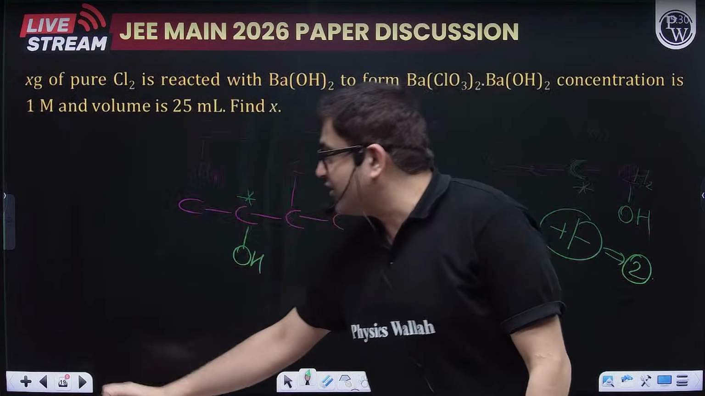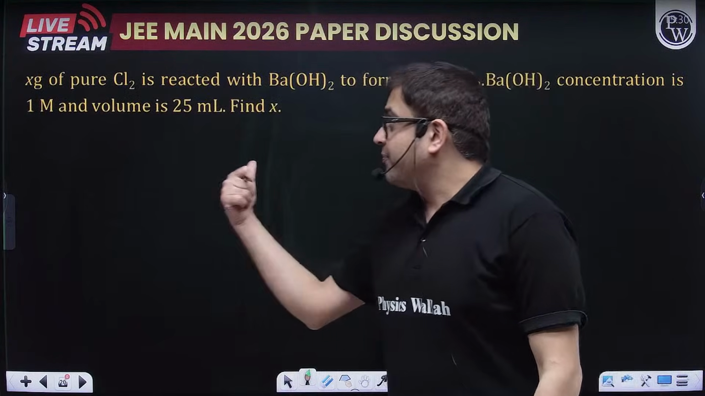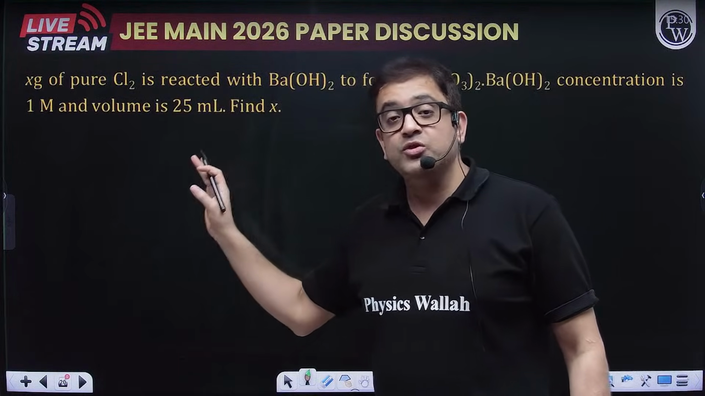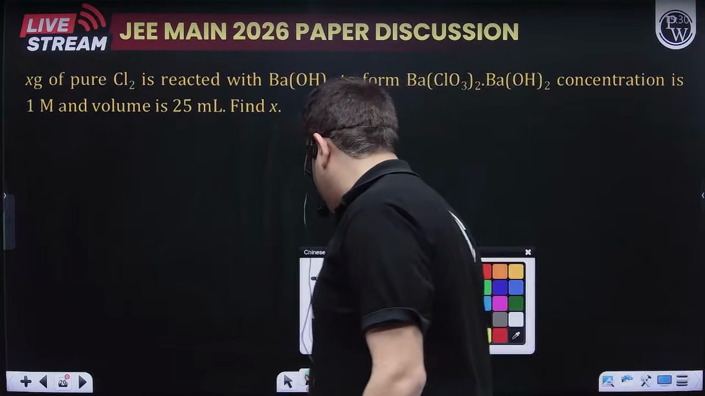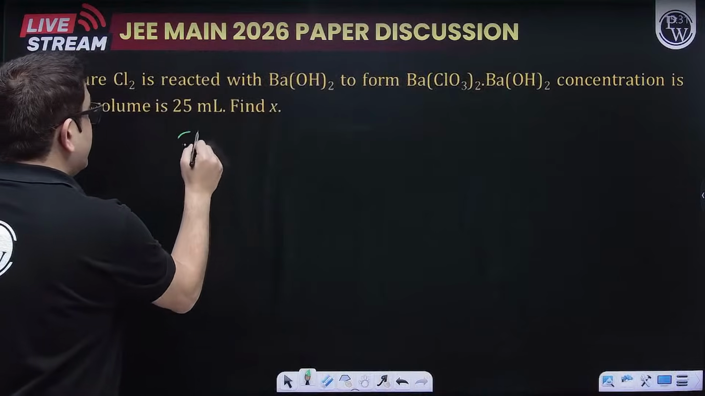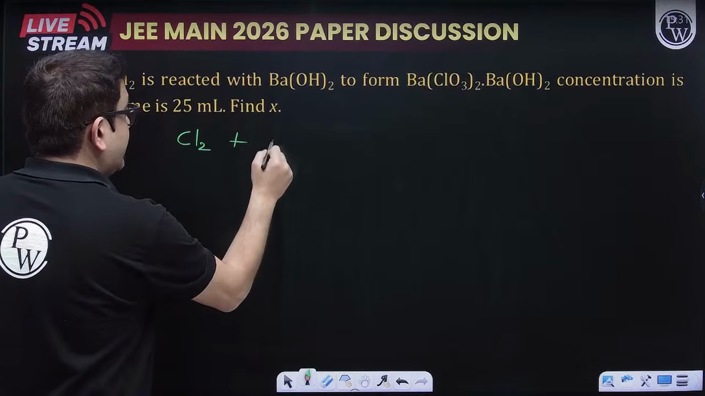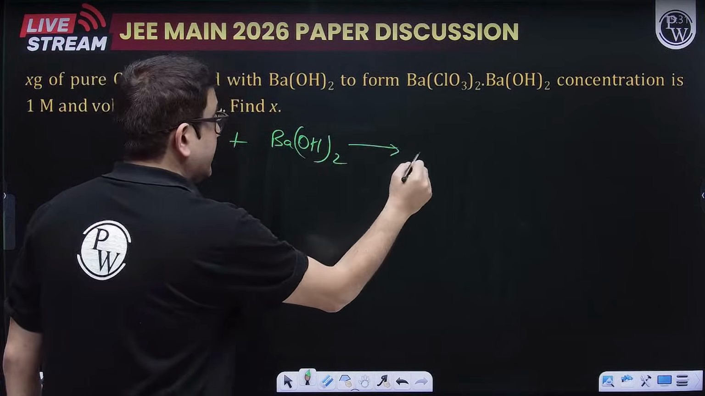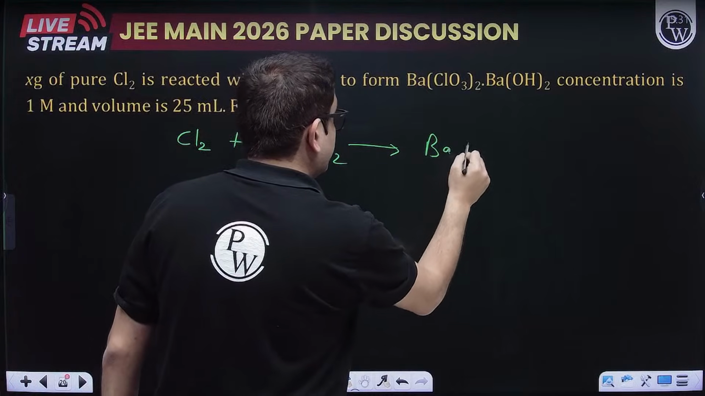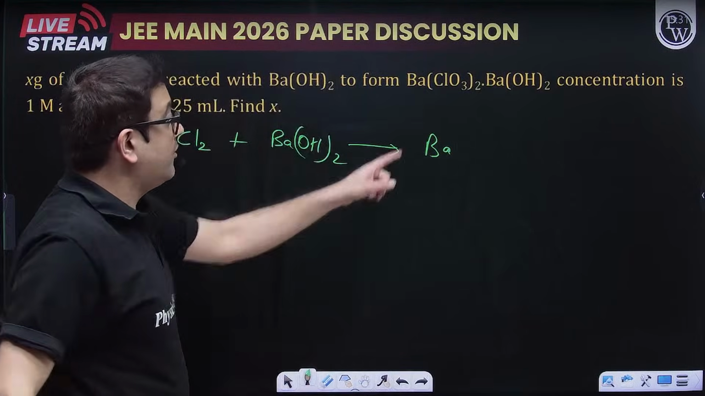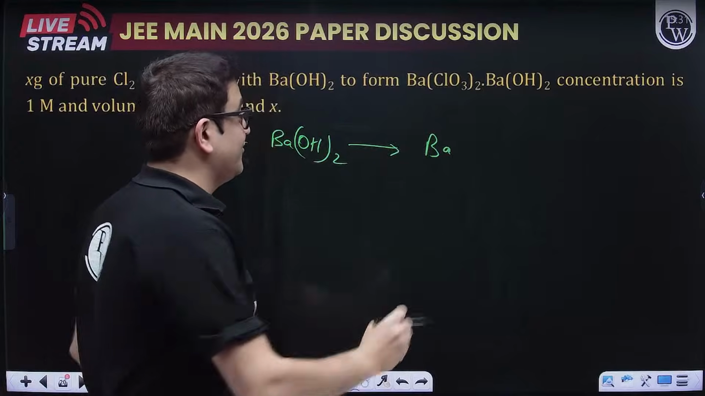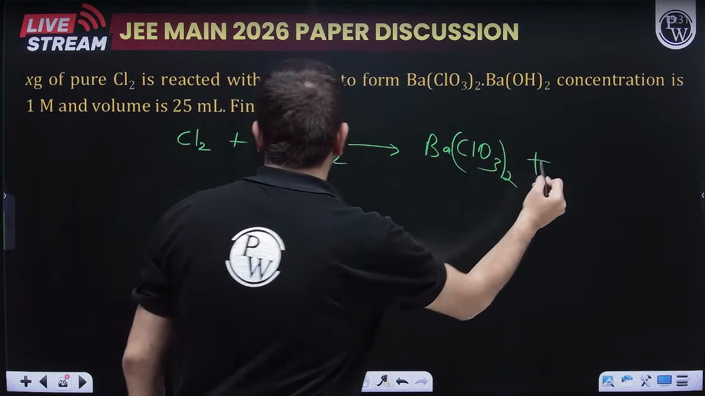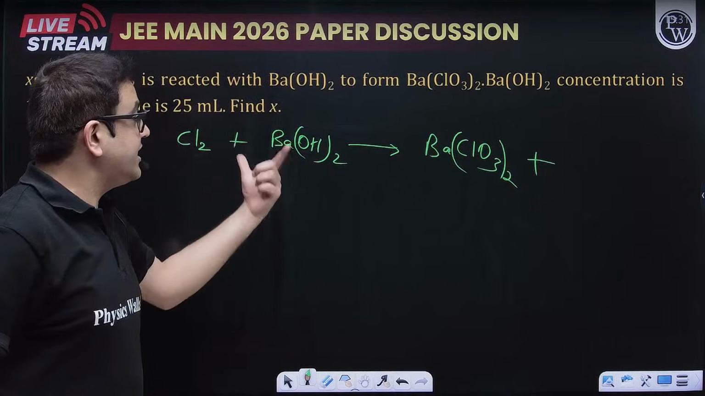Moving forward, this was also a good question. I was also attempting this question and I feel it was an integer type question. That's why I was doing it also. So let us do it together. It is saying Cl2 is reacted with barium hydroxide. What will it form? It is not forming just BaCl, it is forming Ba(ClO3) whole twice.